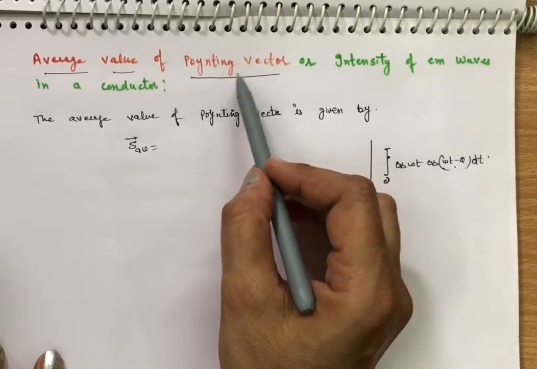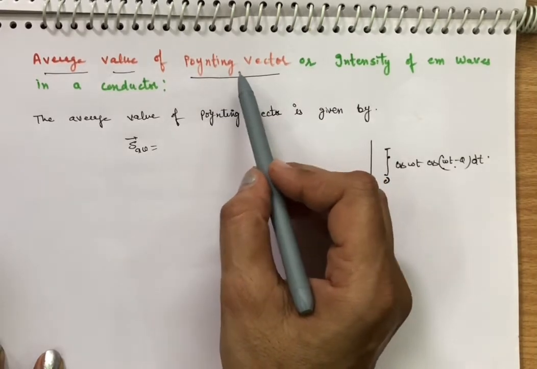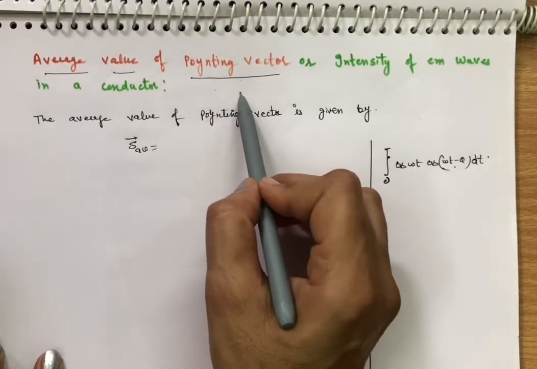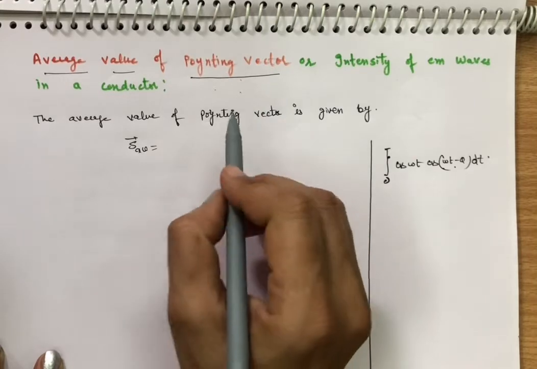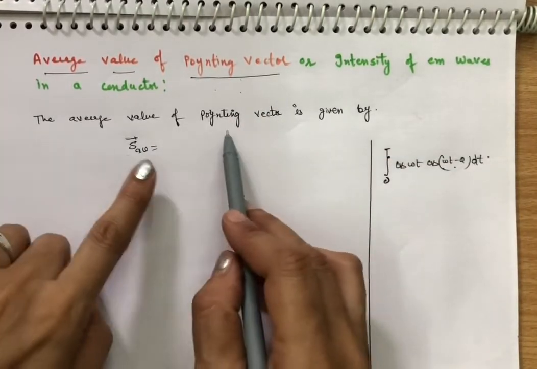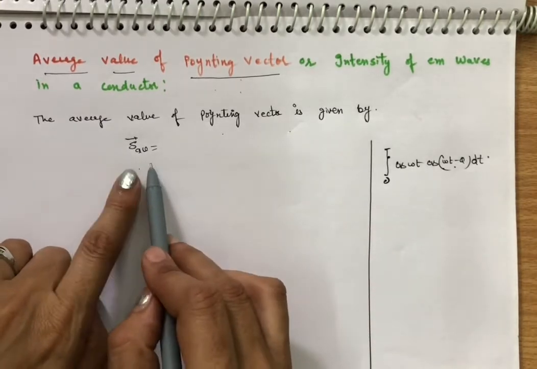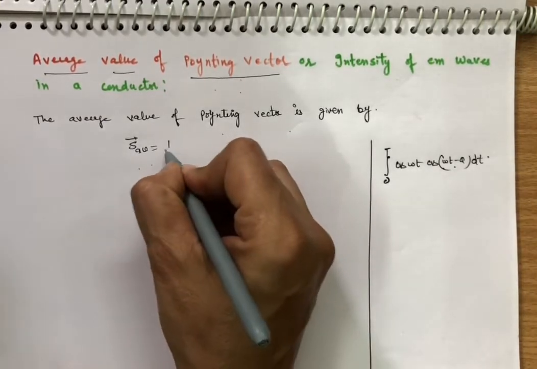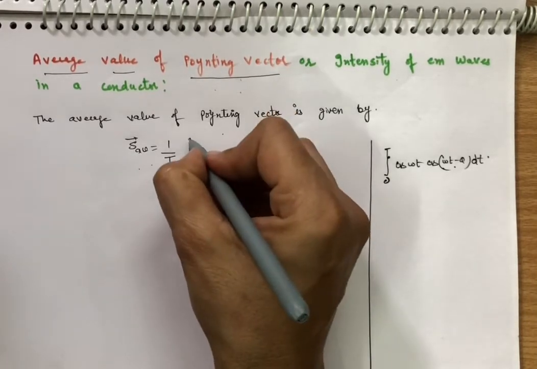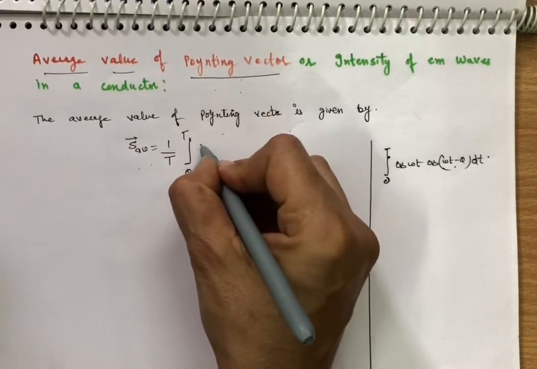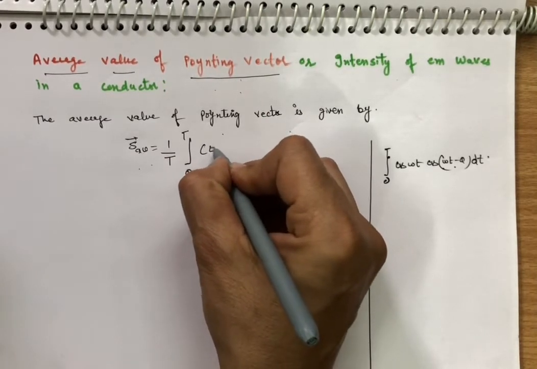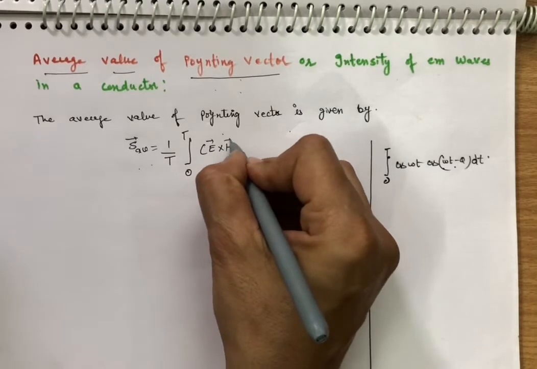As studied in the previous article of Poynting theorem, the Poynting vector is the cross product of electric field vector and magnetic field vector. So if we want to find out the average value of Poynting vector over a time period 0 to T, this will be equal to 1 over T integral of S dt, and S is the cross product of electric field and magnetic field, into dt.